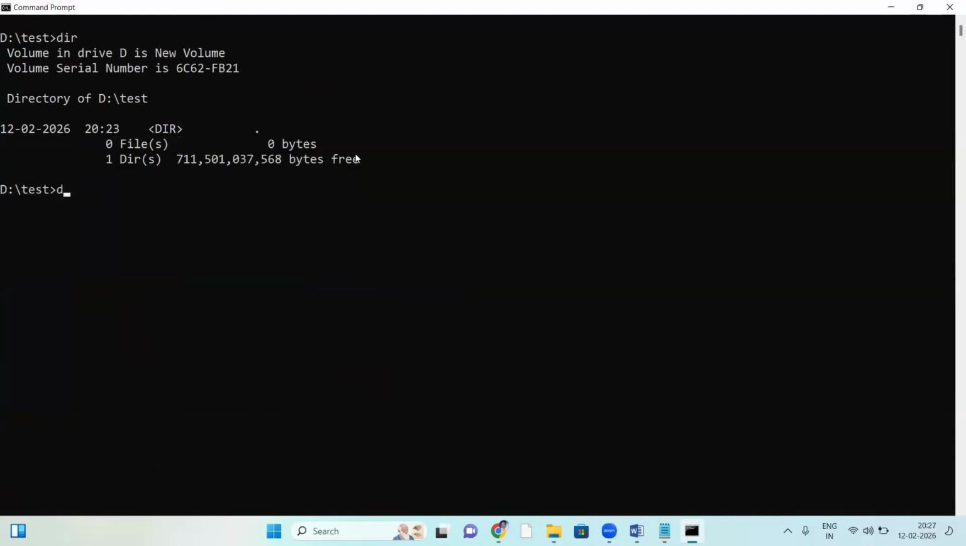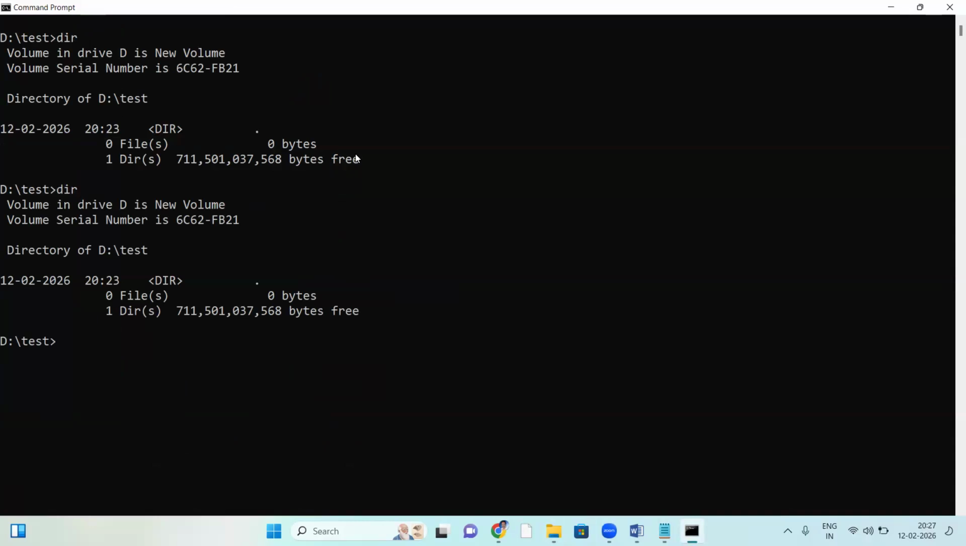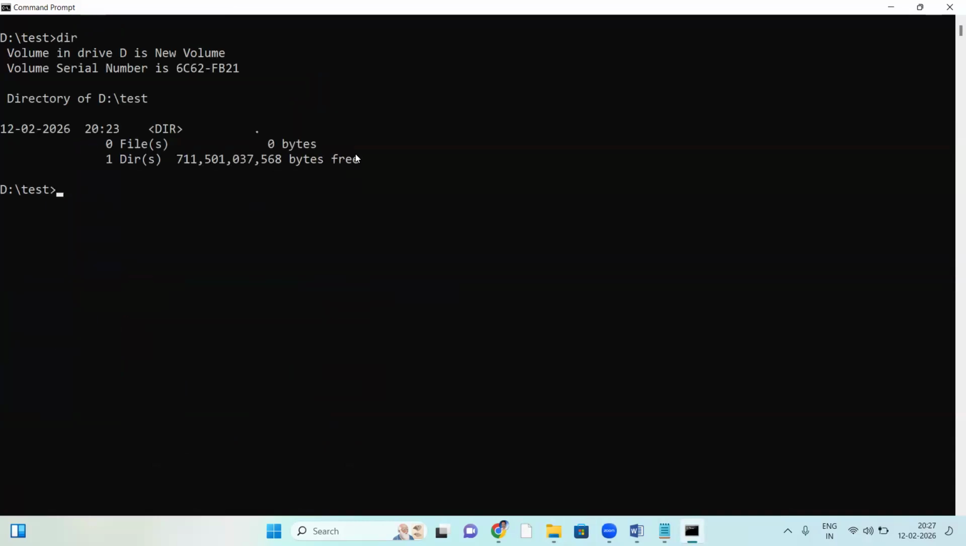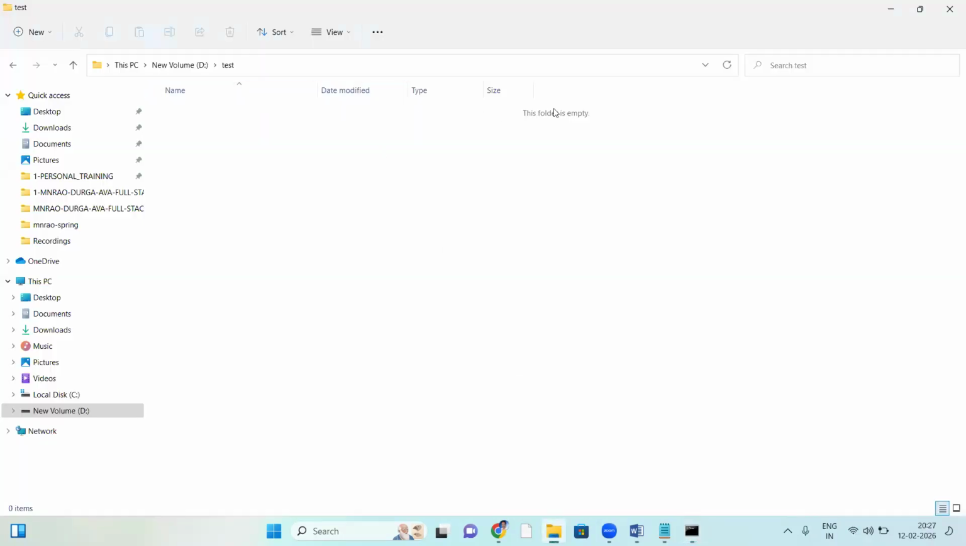DIR to check the contents. CLS clears the screen. DIR to check the contents. 0 files. Okay, see that this folder is empty, right? This folder is empty. That's it.